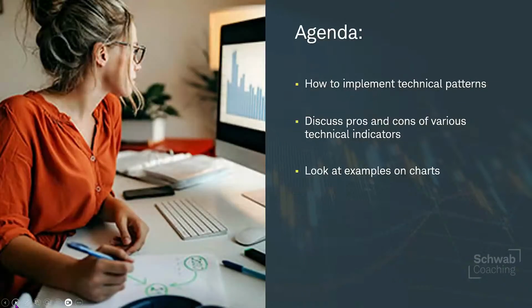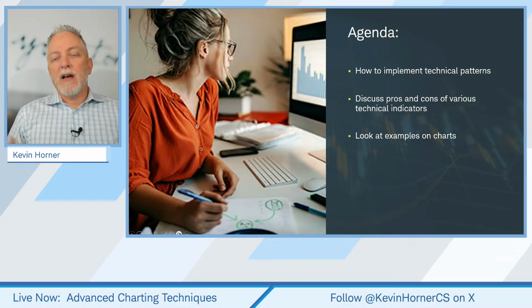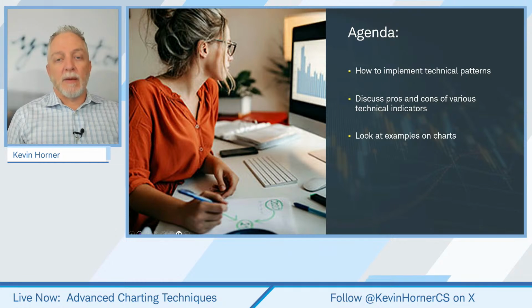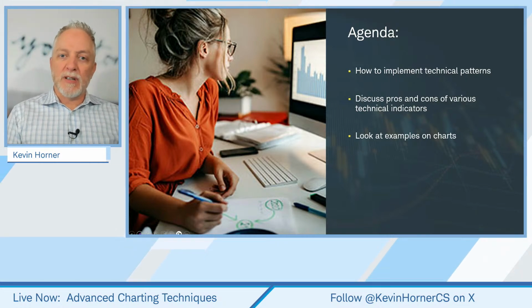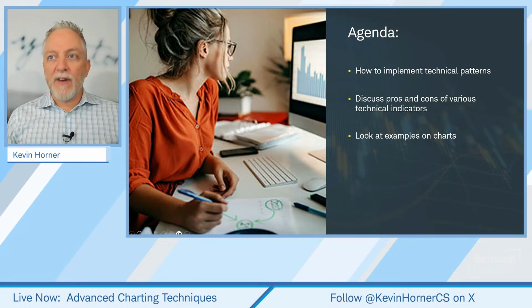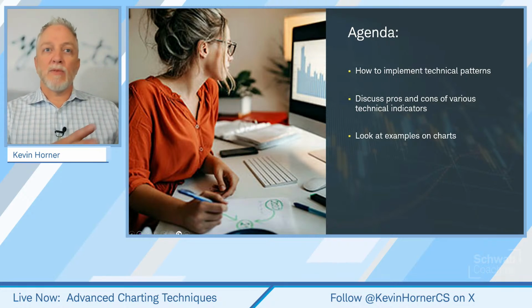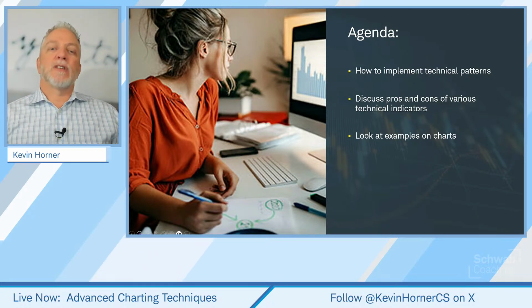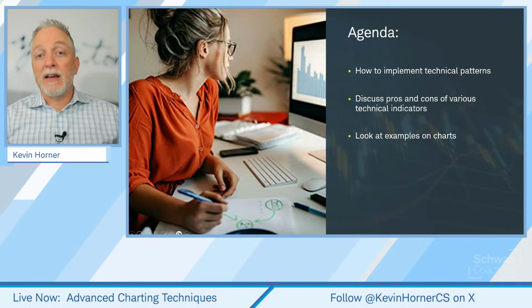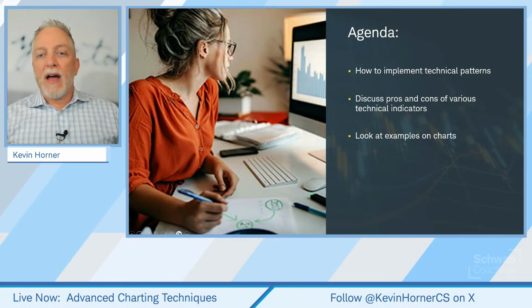Okay, so with that, as I mentioned on the agenda, we are going to implement or look to implement some concepts as it relates to technical patterns. We're going to discuss the pros and cons of using a couple of these concepts, right? Exponential moving averages versus simple moving averages, and the use of the Fibonacci tools that are at our fingertips here, really just the Fibonacci retracement today. And we're going to talk about that as it relates to existing price action and see if we can't find some consistency in the patterns in the charts that'll help us out a little bit. So with that, let's get to it.